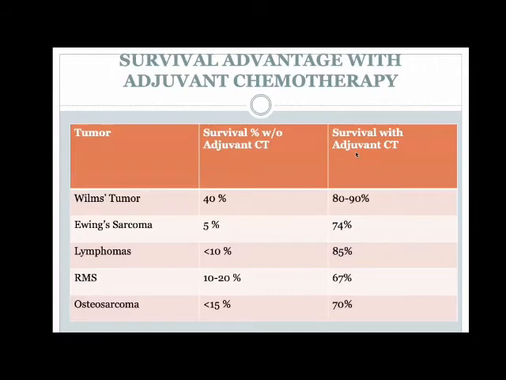Another slide, just to drive home the point that survival has drastically changed. If you were to see these tumors without adjuvant chemotherapy and with adjuvant chemotherapy, you can see what a glaring difference there is between those tumors that have been treated. For Ewing sarcoma, the survival would be anywhere between 5 to 10% without adjuvant chemotherapy. But with it, at least in developed countries, it is around 60 to 70%. May not be true for our country, but at least in developed countries, the outcomes have really improved with the advent of adjuvant chemotherapy.